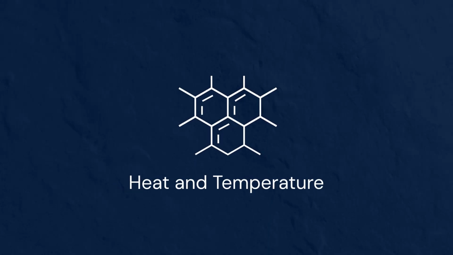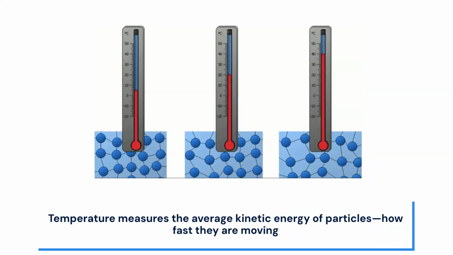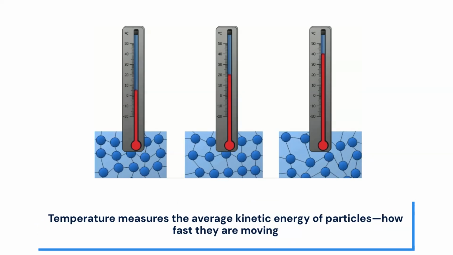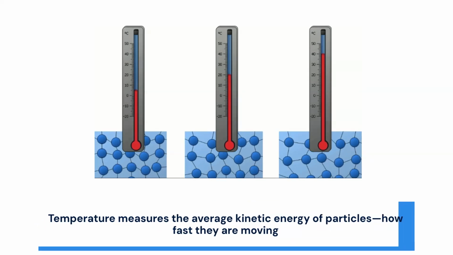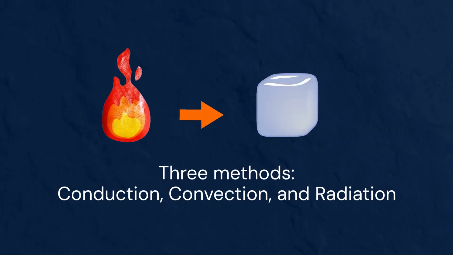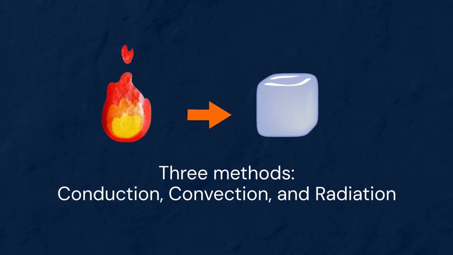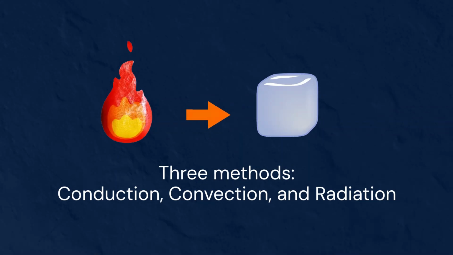All this motion is closely related to heat and temperature. Temperature measures the average kinetic energy of particles, how fast they are moving. Heat, on the other hand, is the total amount of thermal energy a body has and depends on both temperature and the number of particles. Heat can move from a hotter region to a cooler one through three methods: conduction, convection, and radiation.